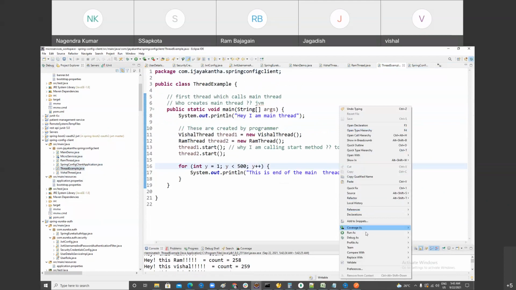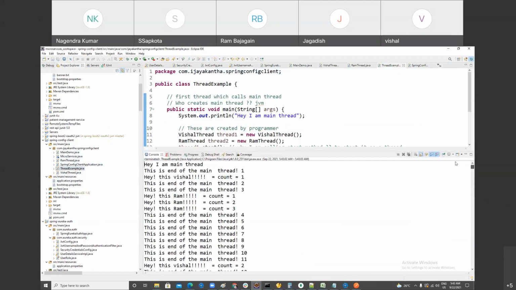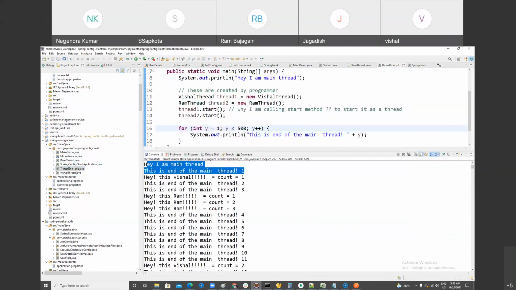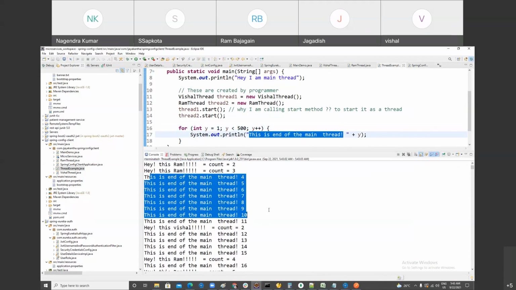So now what you see, if you know this much, you can say I know multi-threading. I'm main thread, right? This is end of the main thread. Even though you have started your thread over here, main is able to execute this line. This is end of the main thread, right? Then Vishal executes, then again main comes. Again Ram executes. Then main thread executes. You see the switching?